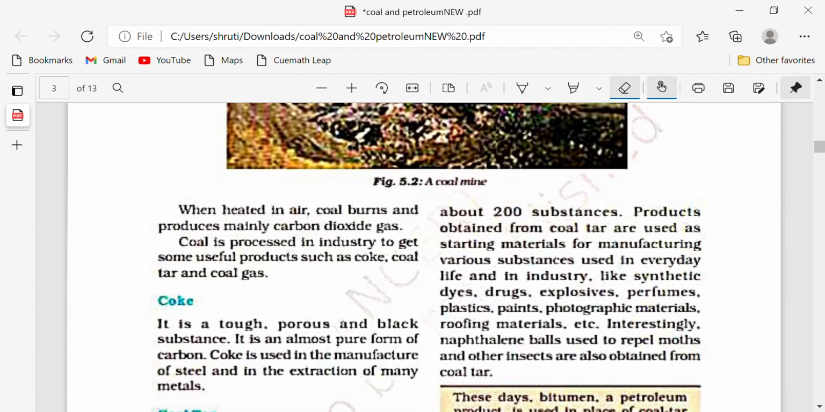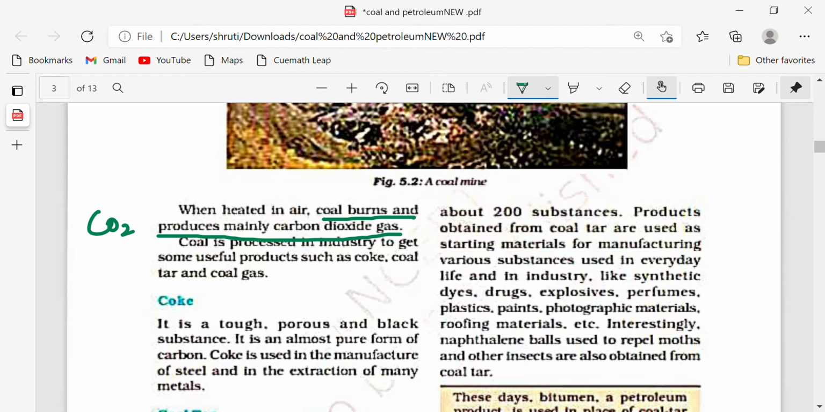When heated in air, coal burns and produces mainly carbon dioxide. Another important question that can be tested in your exam: what happens when coal gets heated? When coal burns, it produces which gas? Carbon dioxide gas. It is very important that when coal burns, it produces carbon dioxide gas.